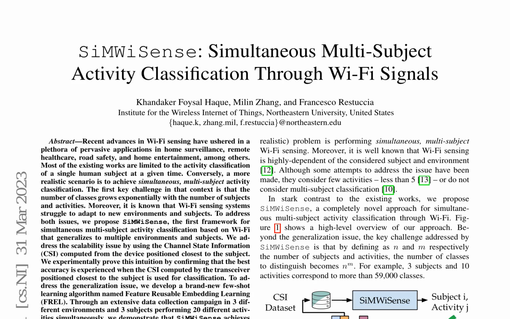SiMWiSense is a novel framework for simultaneous multi-subject activity classification through Wi-Fi signals, addressing scalability and generalization challenges. Scalability is achieved by utilizing multiple Wi-Fi devices as channel state information (CSI) collectors, where the closest device to a subject is used for classification. Generalization is addressed through Feature Reusable Embedding Learning (FREL), a brand new few-shot learning algorithm.